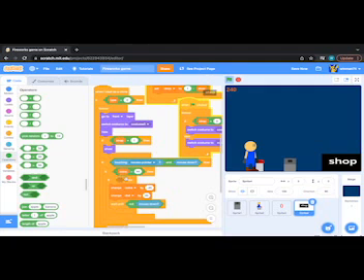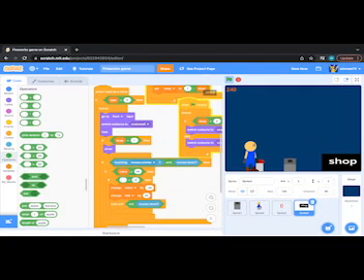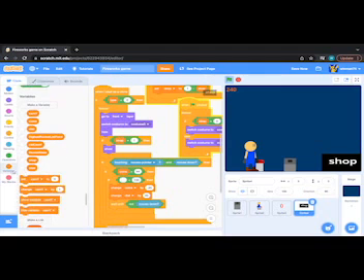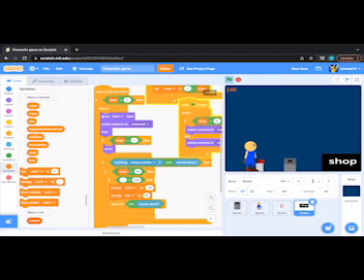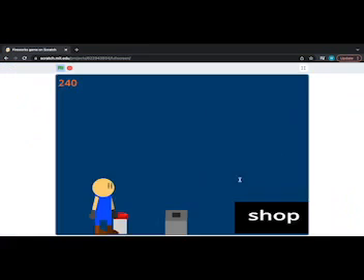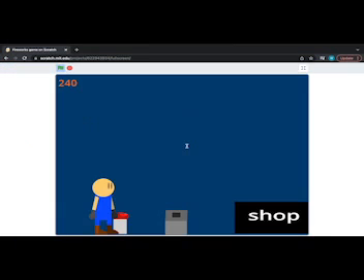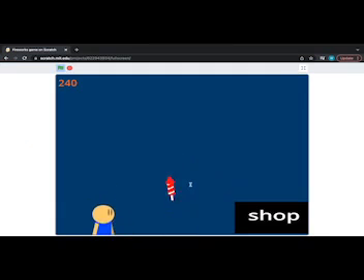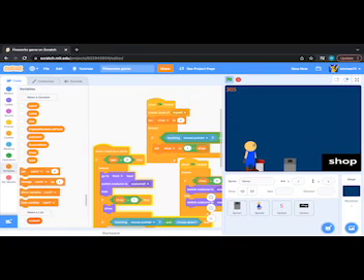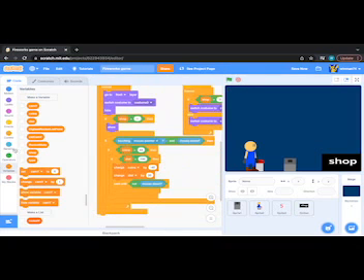If distance is less than 130, so that it has to be lower than 130 for you to be able to get it. So it's not going to do anything right now. If I do this, nothing's happening. It didn't change at all. So I'm going to make it so that it grays out whenever you can't do it.